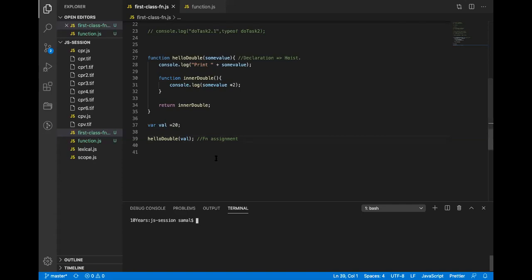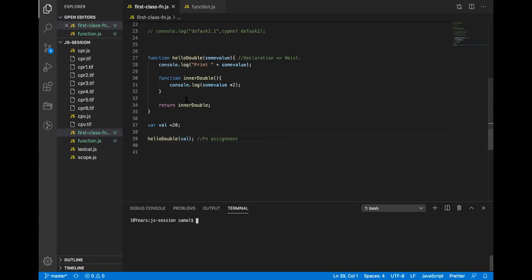Because it is passed by reference. So in JavaScript, function is also a first-class citizen. Function is also basically a type of an object. An object is a non-primitive, and non-primitive is passed by reference. That means whatever you do, function is also passed by reference.